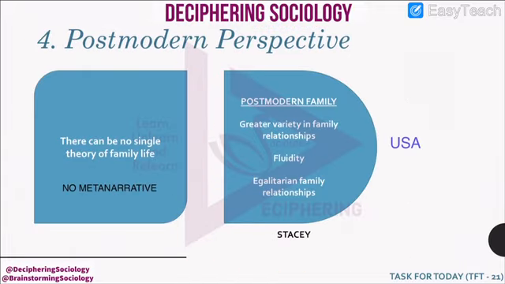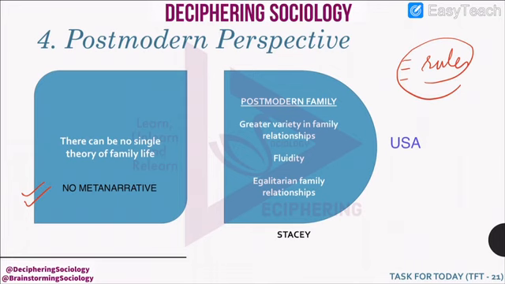The latest perspective is by the postmodernist. Postmodernists, if you must know, are those set of thinkers who feel that there is no single theory which can explain any social phenomena. So in family also they feel that there can be no meta narrative. That means one single statement on one set of do's and don'ts, rules cannot describe family life.